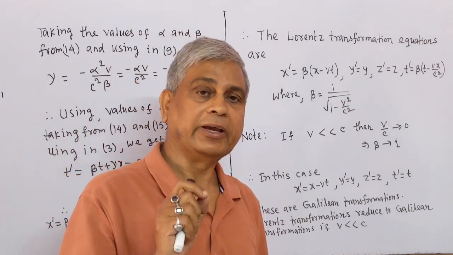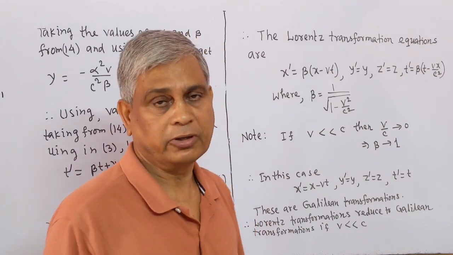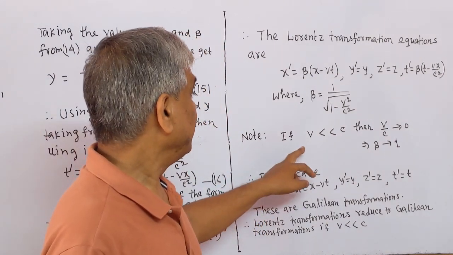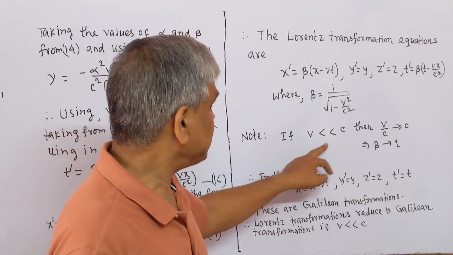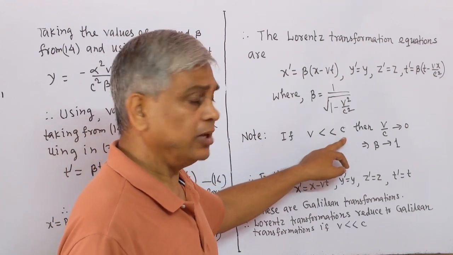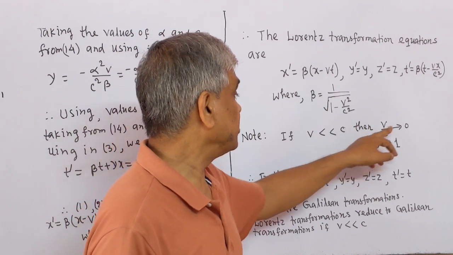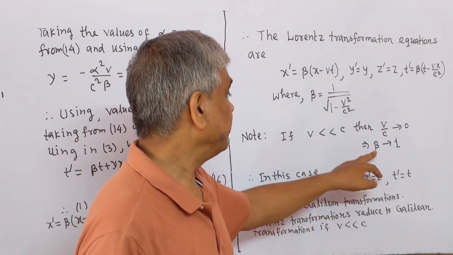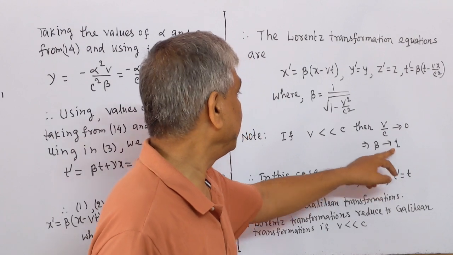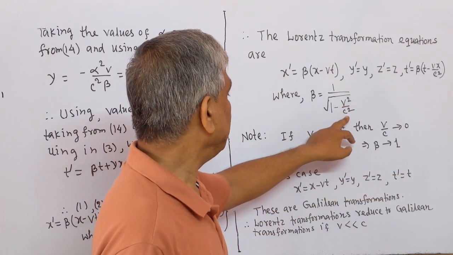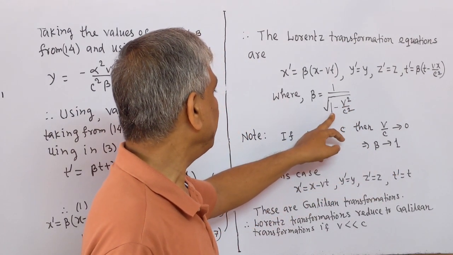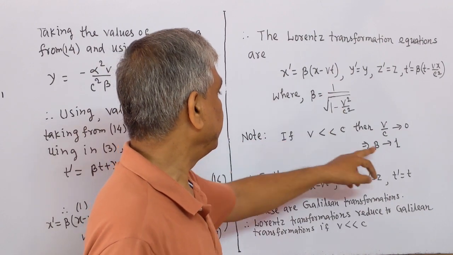Now we have a very important note. If v is much less than c, velocity of light, then v by c tends to 0, which implies that beta tends to 1. Here v by c equal to 0, that means only 1 remains, therefore beta equal to 1.